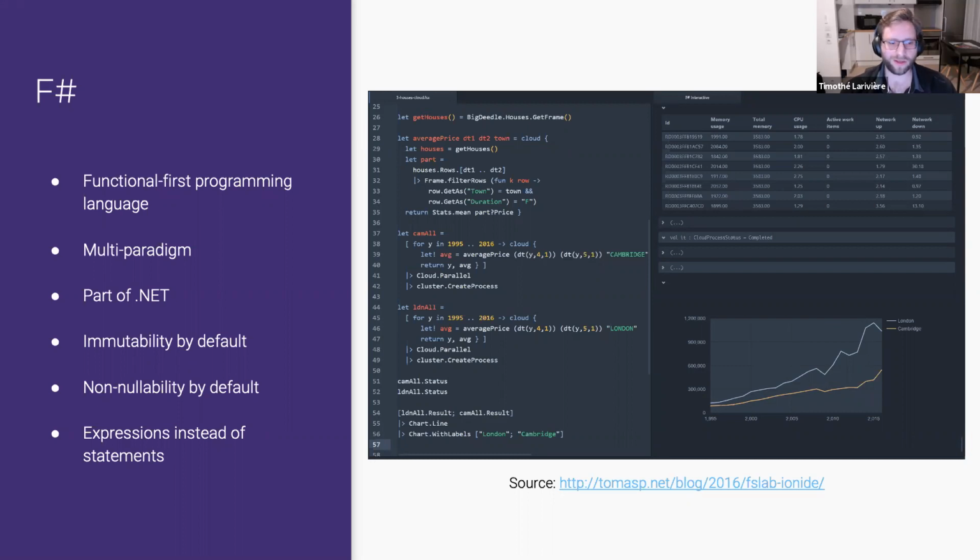Whereas in F# you will have expressions. An expression does not change the state of the object, since by default it's immutable. Instead, it will give you a new state with the updated value. So when you call a function, it will always give you another value instead of mutating the first value. We'll see all those examples in a demo later.